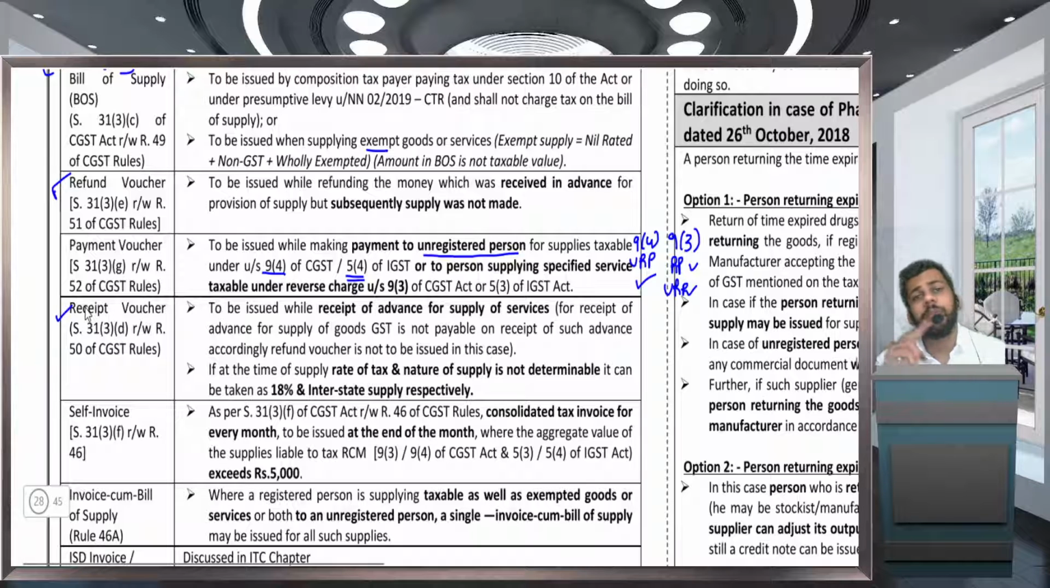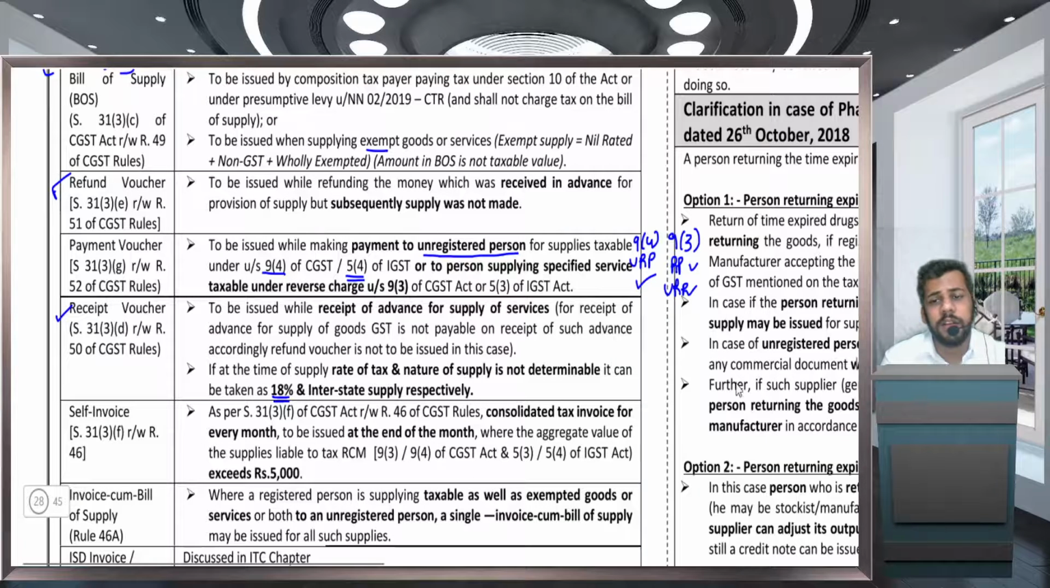In receipt voucher, one more important point. If your nature of supply is not determined, whether it is intra or inter, then in that case you can consider it as interstate. And if the rate of tax is unknown, then you can consider it as 18%.